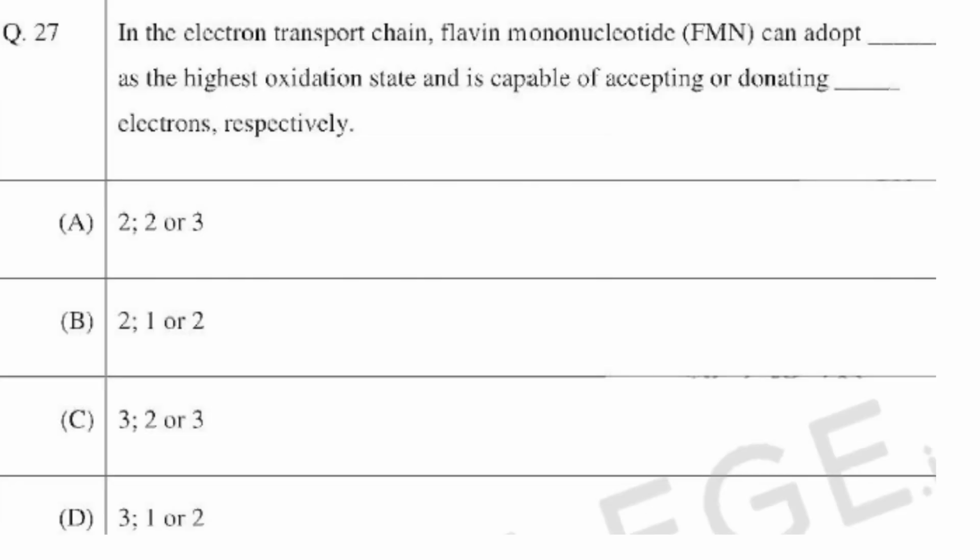Then next one. In the electron transport chain, flavin mononucleotide FMN can adopt dash as the highest oxidation state. So it can be 2 as the highest oxidation state and is capable of accepting or donating dash electrons respectively. It can accept or donate 1 or 2 electrons. So the answer here is option B, 2, 1 or 2.